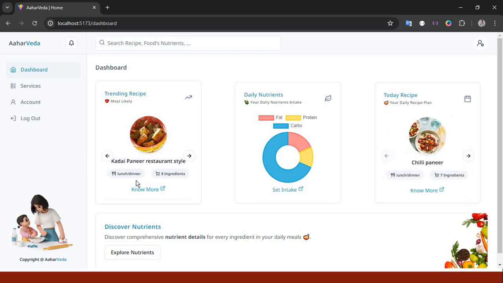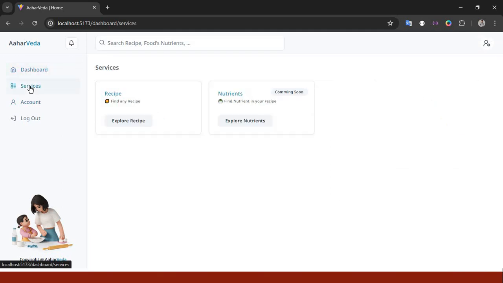Okay, since we are in the first version, we are providing only a few facilities, one of them is the recipe. They can find recipes. In future we will add some services, like if they want to search what they should eat in particular health conditions, we are also thinking to provide features to recommend what they should eat in specific health conditions.